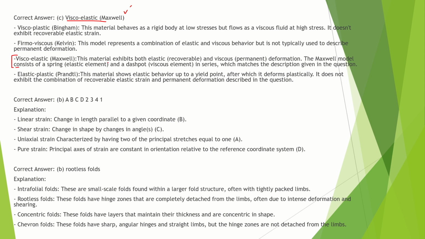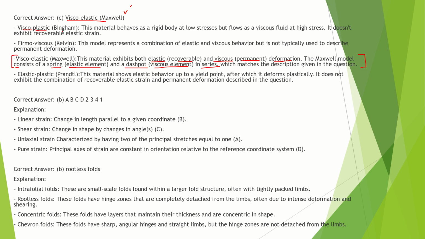Viscoelastic is a material that exhibits both elastic, that is recoverable, and viscous, that is permanent deformation. The Maxwell model consists of a spring, that is an elastic element, and a dashpot, that is a viscous element, in series, which matches the description given in the question. So that is the answer. But we should know more about it.